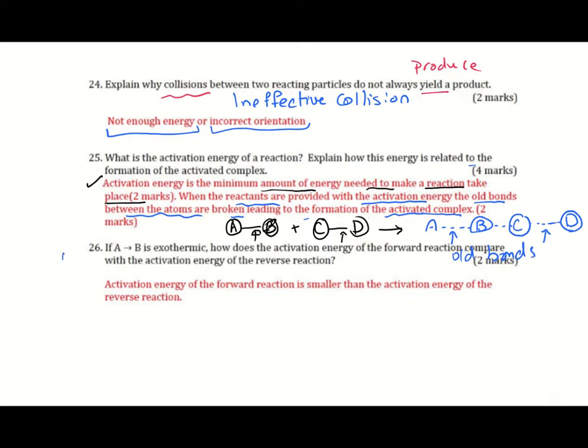Question 3. If A to B is exothermic, how does the activation energy of the forward reaction compare with the activation energy of the reverse reaction? Remember, this is a very important question. The activation energy of the forward reaction is smaller than the activation energy of the reverse reaction, and we explained this in the previous slide.